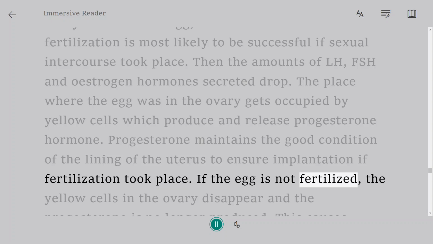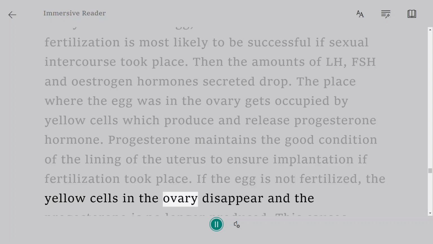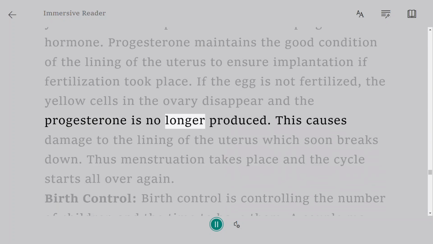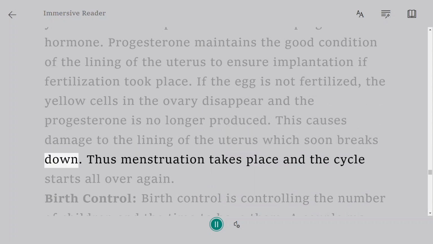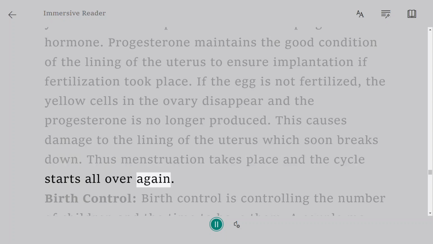If the egg is not fertilized, the yellow cells in the ovary disappear and the progesterone is no longer produced. This causes damage to the lining of the uterus, which soon breaks down. Thus menstruation takes place and the cycle starts all over again.